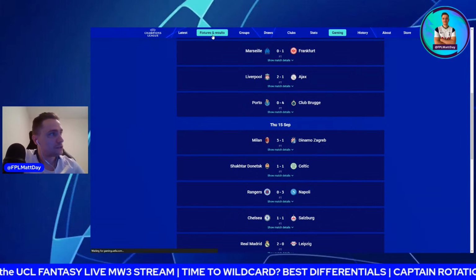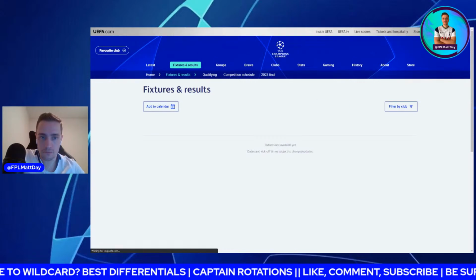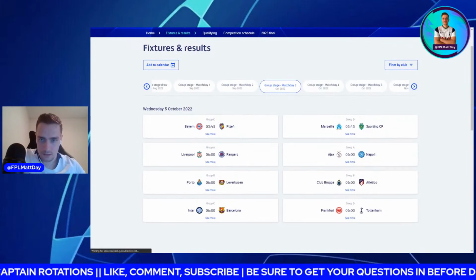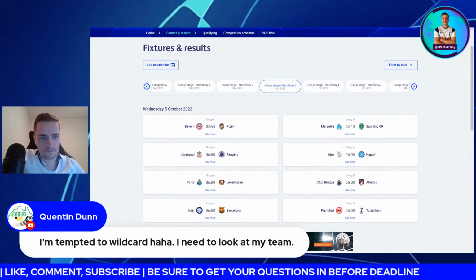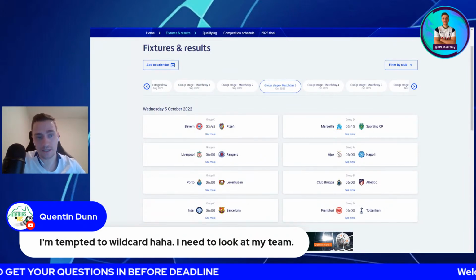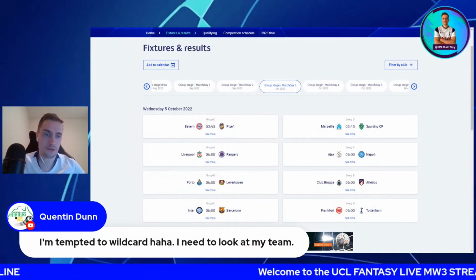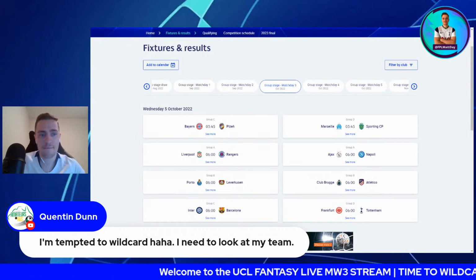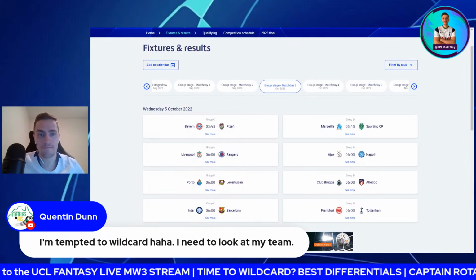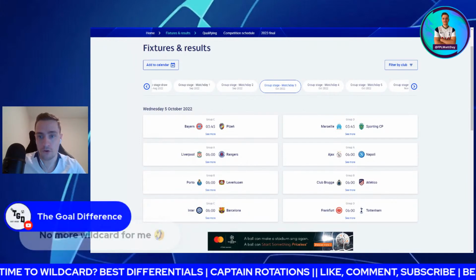So let's go to the fixtures and results. Let's bring up some of this week's matches, and we will go through them. There we go. Just had a comment come in from Quentin. He's tempted to wildcard. He needs to look at his team. Yeah, I need to actually look at my team. So I haven't activated yet, but I will activate. I will use it because I think these match week 3 fixtures, which I'll go through now, match up with match week 4. Match week 4 is literally just the reverse. And there are some really favourable fixtures which we will go through.